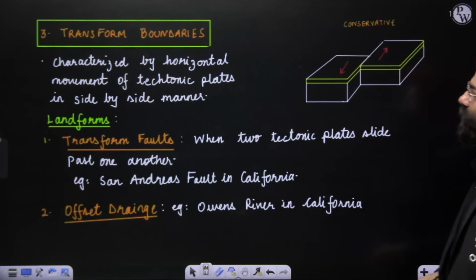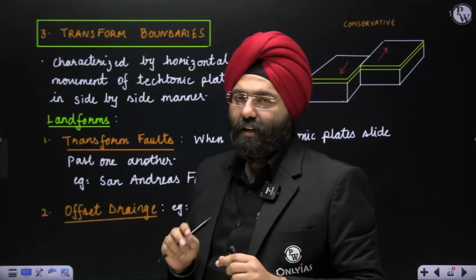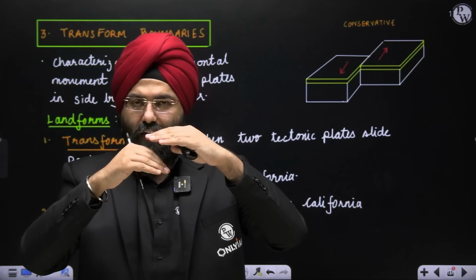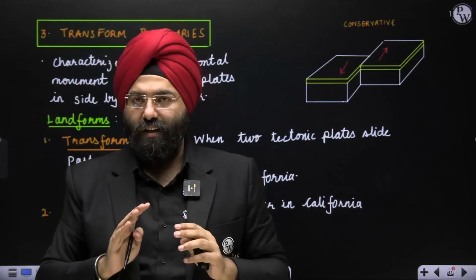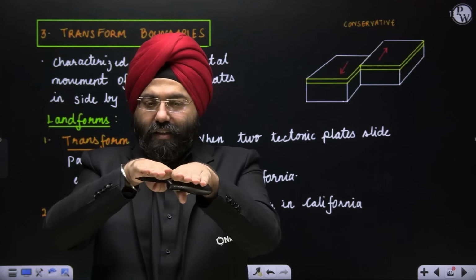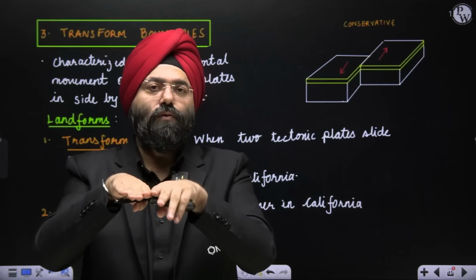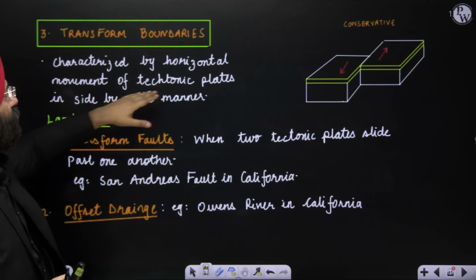Let's see transform boundaries. Now, transform boundaries are basically the case where two plates are neither subducting nor diverging. Or let us say there is no convergence or divergence taking place. But instead, two plates are basically, let us say, sliding along each other. This is known as transform boundaries. So it is characterized by horizontal movement of the tectonic plates sideways.